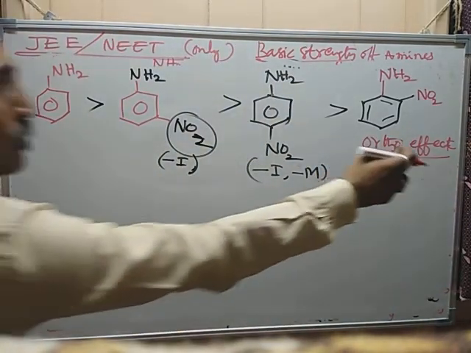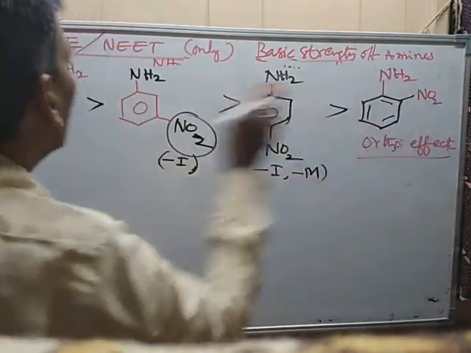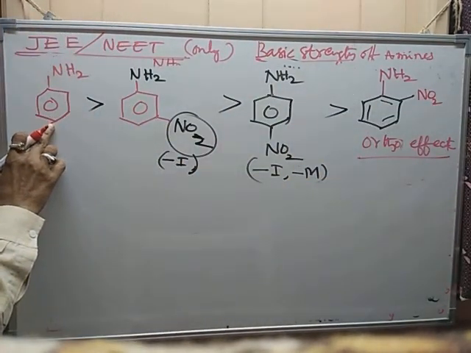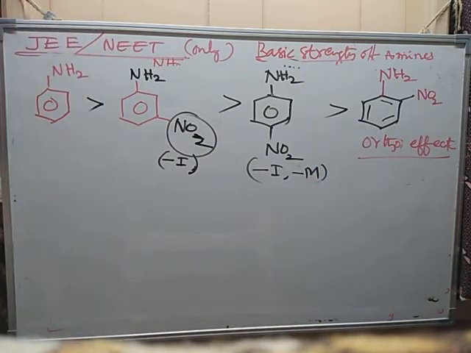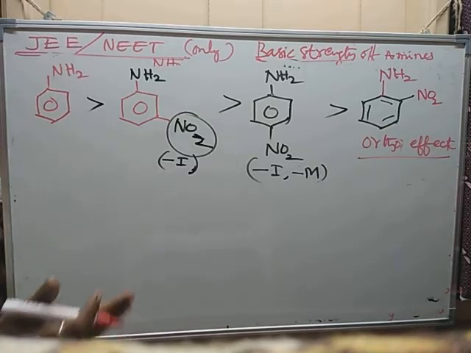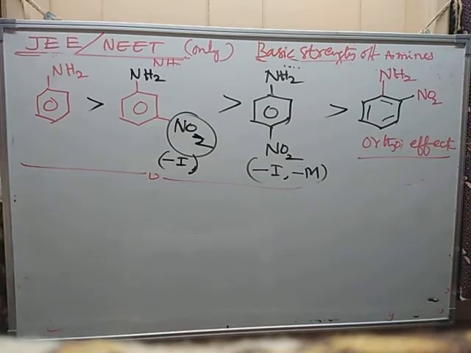Yes, due to ortho effect, irrespective of donating or withdrawing group, aniline has more basic character than ortho substituted anilines. This is the conclusion, and these examples are sufficient.